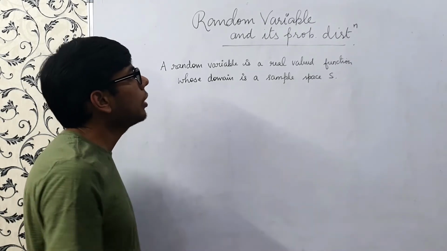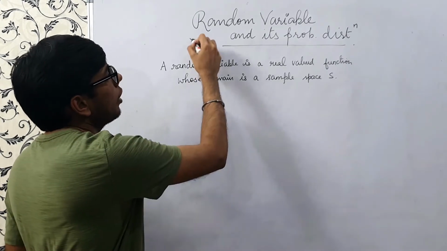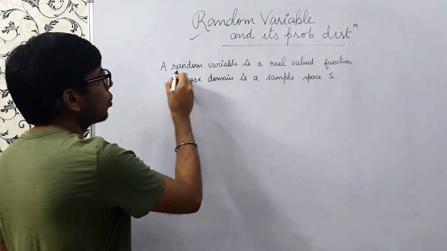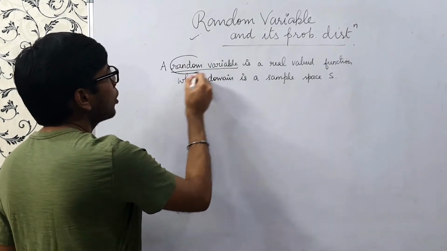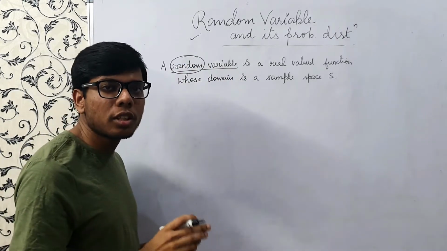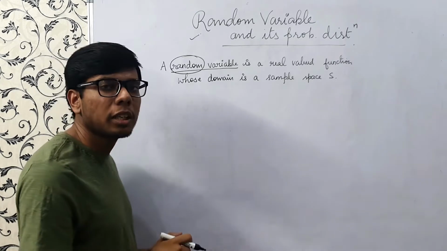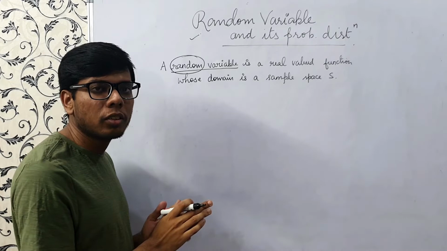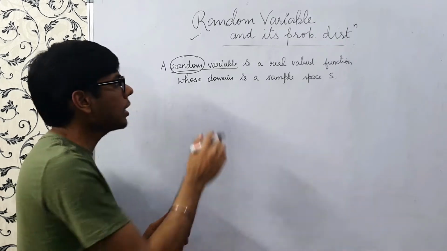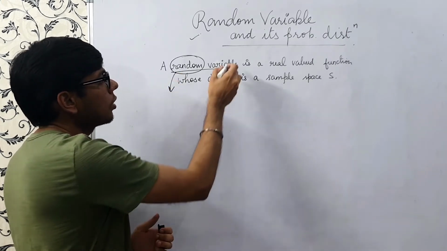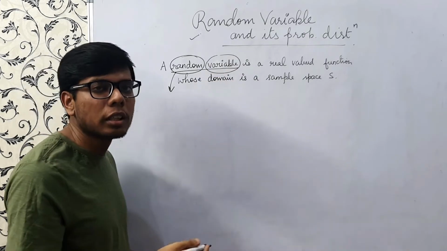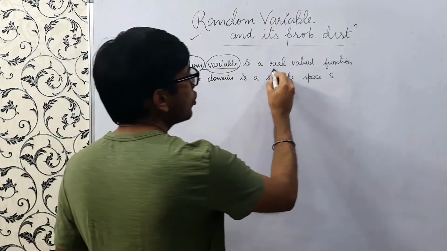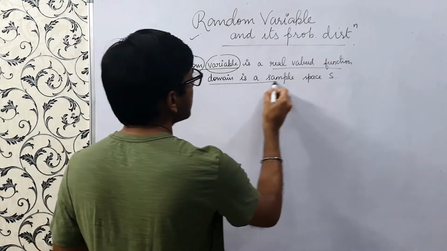In this video, we'll be learning about random variable and its probability distribution, right? So what is random variable? The term random. In English, the literal meaning of random, what does it mean? That there is some sort of uncertainty. We are not sure. There is some randomness in this variable which is not constant, right? So there is something that keeps on changing. So it's a real valued function whose domain is the sample space.